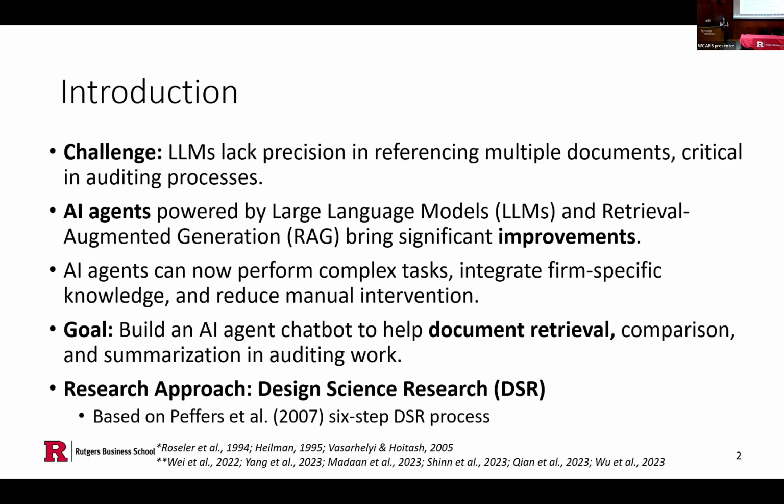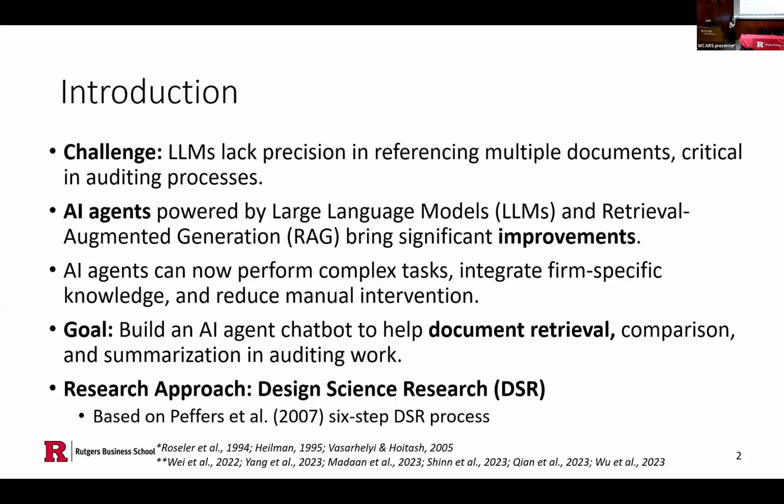The solution we provide here is AI agents powered by large language models and retrieval augmented generation to bring significant improvements. Now our AI agent can perform complex tasks with integrated firm-specific knowledge and reduce manual intervention. In this research, we built an AI agent chatbot to help with document retrieval, comparison, and summarization in auditing work.